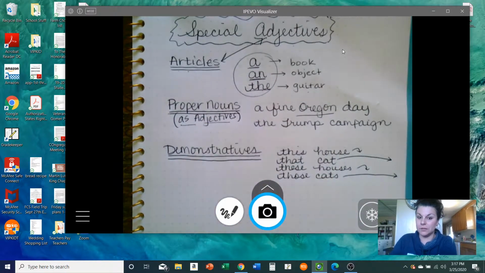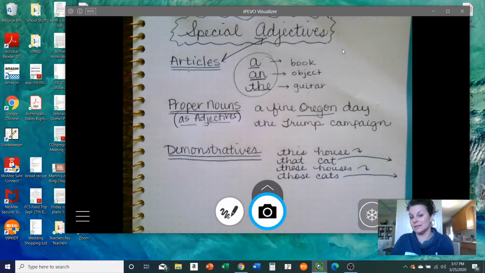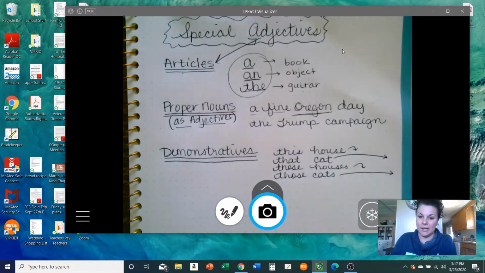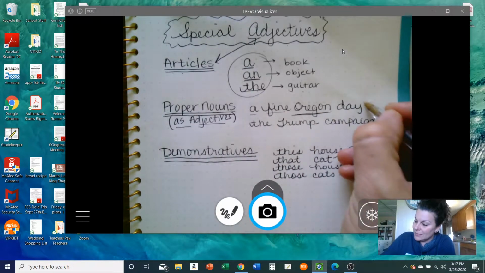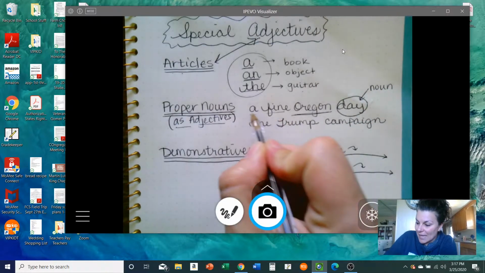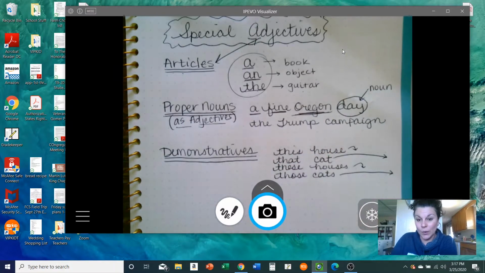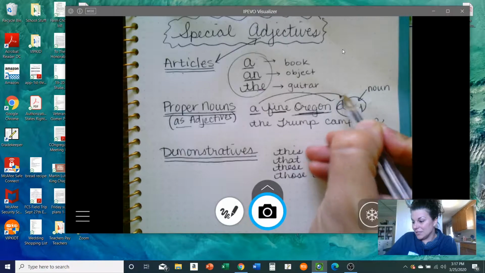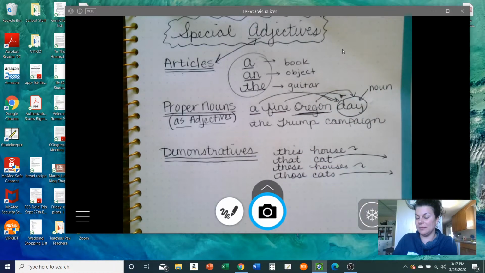Proper nouns are also used as adjectives. So we have to be paying attention when we're looking at a sentence to decide, just because it's capitalized and we know it's a proper noun doesn't mean it's being used as a noun in the sentence. So if I talk about a fine Oregon day, day is my noun, and a, fine, and Oregon are all actually adjectives describing the day.